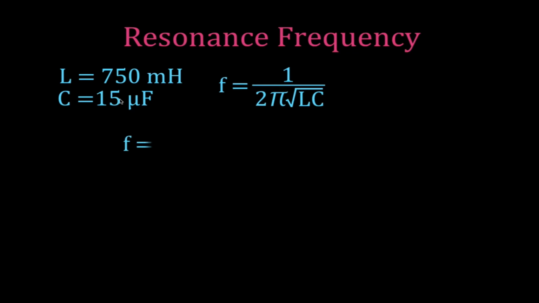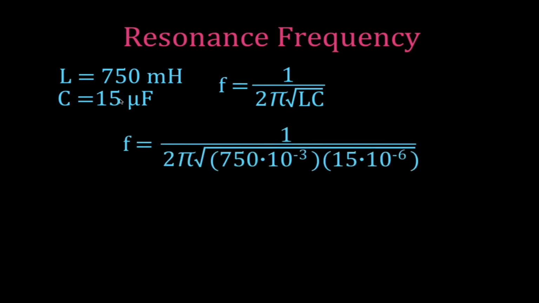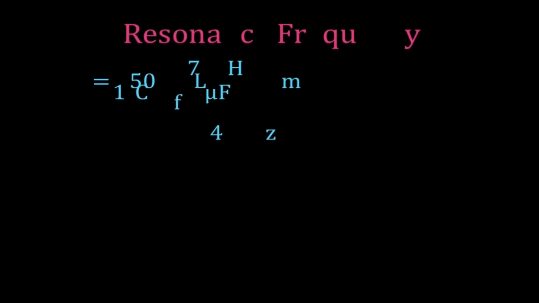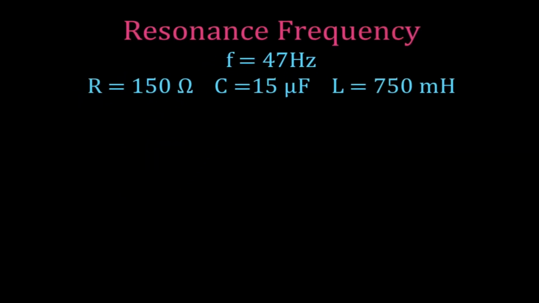I'm simply going to plug my values in for the frequency. It's 1 over 2 pi times the square root of 750 times 10 to the minus 3 (millihenries) times 15 times 10 to the minus 6 (microfarads), and I get that the resonance frequency for that circuit with that capacitance and that inductance would be 47.5 hertz. Okay, now I like to go through and check to make sure that the capacitive and the inductive reactances will be equal for that value.